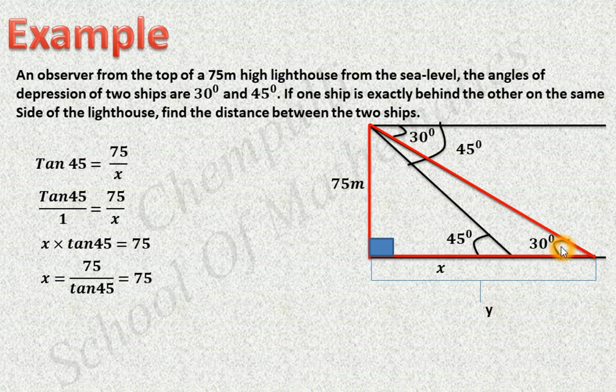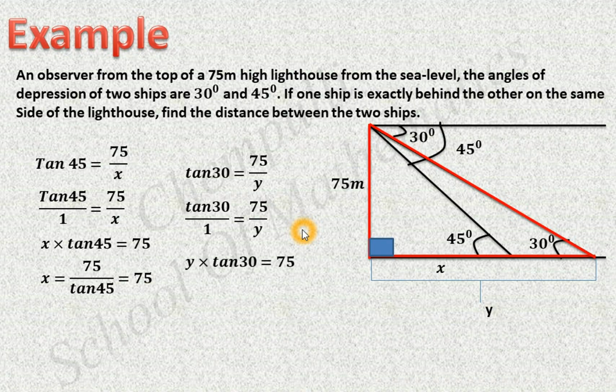That is tan 30 equal to 75 divided by y. The same way, we can write tan 30 as tan 30 divided by 1, because any number divided by 1 gives the same number. That is why I rearranged it like this. Then we can use cross multiplication. Cross multiplication means y times tan 30 is equal to 1 times 75, which means 75.